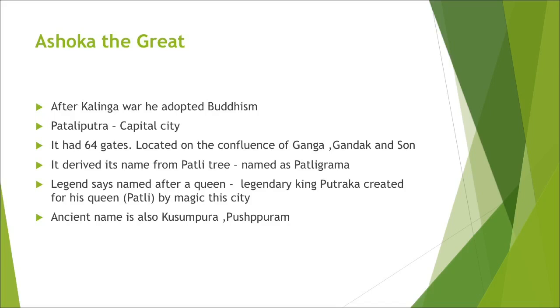Now, how did this Patliputra, the ancient name of Patna, the capital city of Bihar, get its name? It's said that a Patli tree was here, and a Patli Grama was there. Legend says that it was named after a queen: a legendary king, Putraka, created this city by magic for his queen, Patli. A few historians say there is also Patan Devi from there, Patliputra. And its ancient name is Kushumpura, also Pushpapuram.